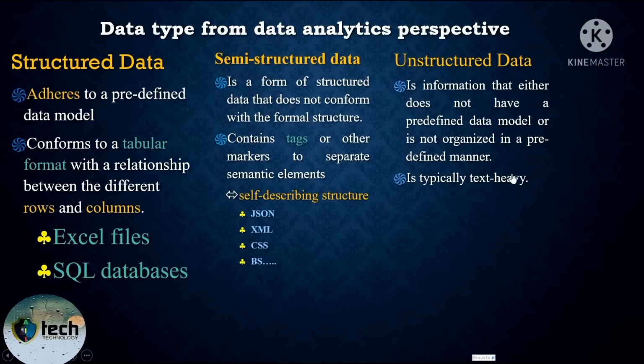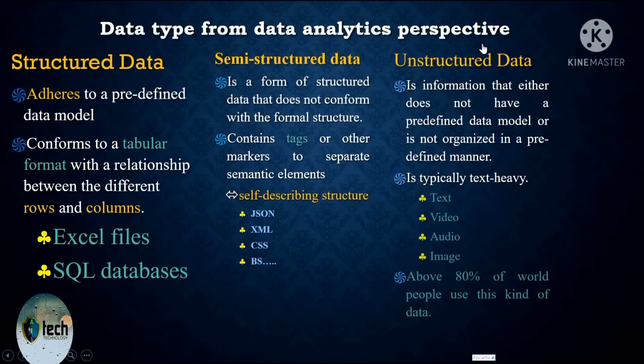Unstructured data type is this according to the data analysis perspective. For example, text, video, audio, and images are simply unstructured data, and they are text heavy, and mostly above 80% of the people in our world use this kind of data.